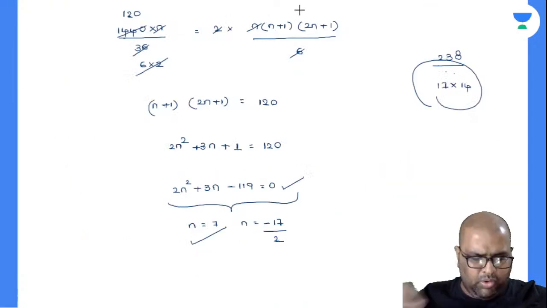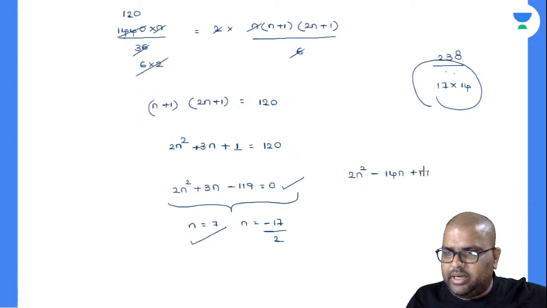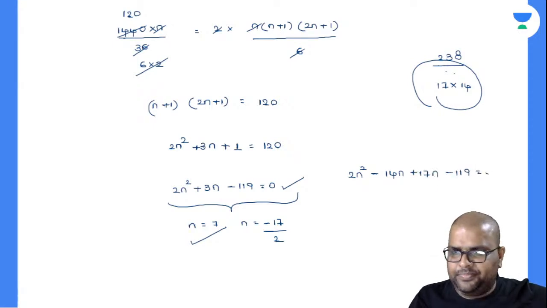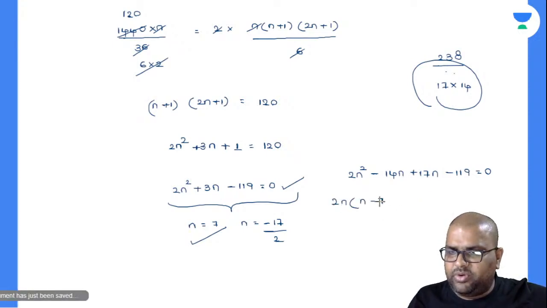I only overlooked two to three times. I'll write down like this: 2n square minus 14n plus 17n minus 119 is equal to 0. So I'll take 2n as common, so n minus 7 will be left over.